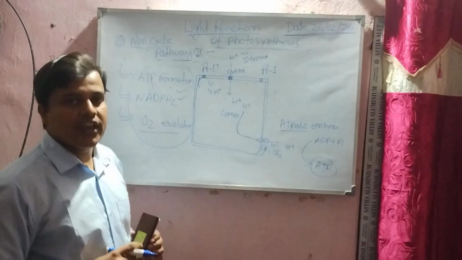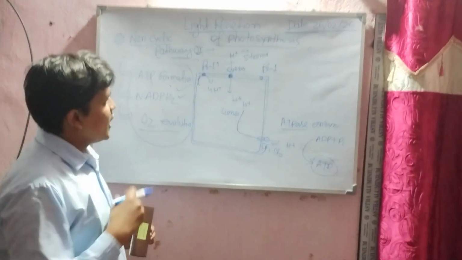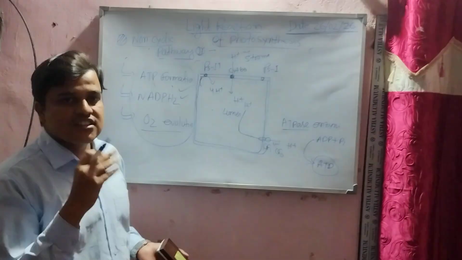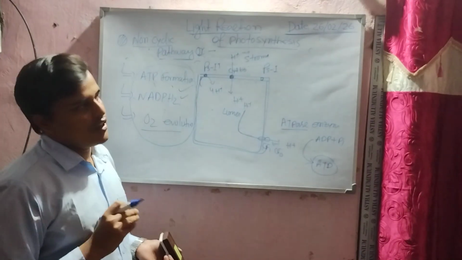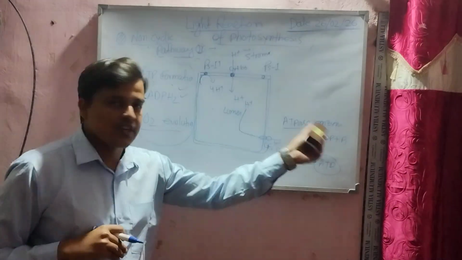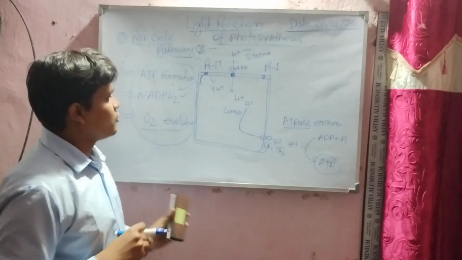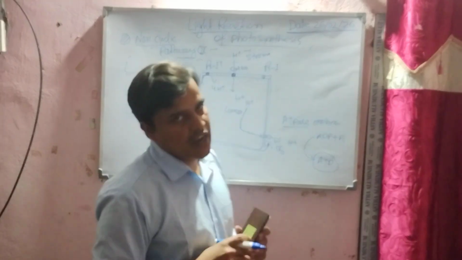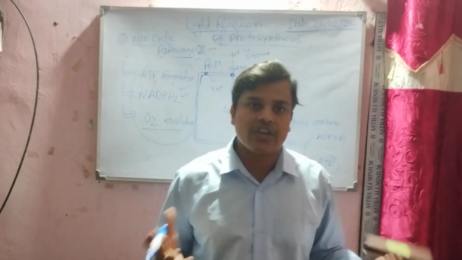In the non-cyclic pathway there are two photosystems, and the electrons finally go to NADP plus, forming NADPH2, and ATP is also formed here. So this is the final product. Thank you all, and next class I will discuss the dark reactions.